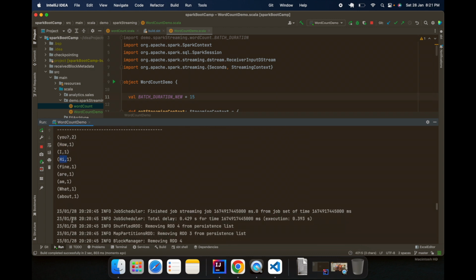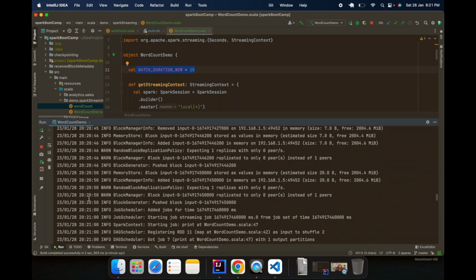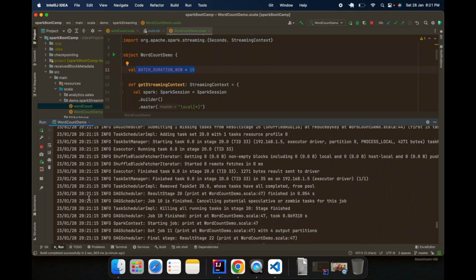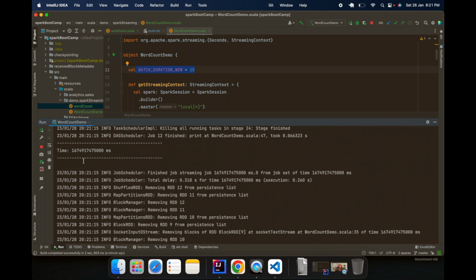So it's a very simple code, and you are able to get it. But this streaming word count code gives a very good idea about streaming use cases. So here we have used batch duration. Now we know the meaning of batch duration. Like we are able to see that in one batch we are able to perform some actions, and in another batch we might not receive the data. In one batch we might receive more data.